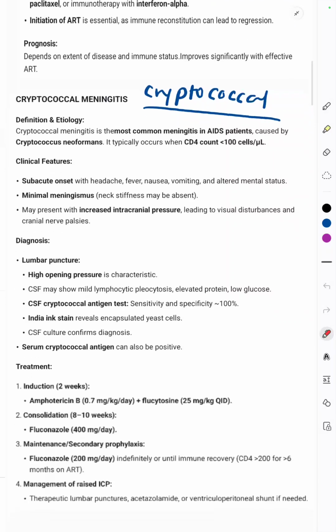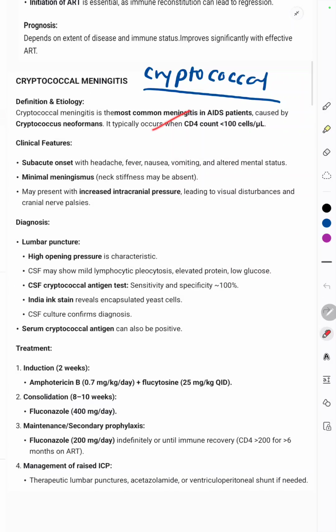Then the cryptococcal meningitis. Cryptococcal meningitis is the most common meningitis that is seen in AIDS patients. It is caused by Cryptococcus neoformans. It typically occurs when the CD4 count is less than 100 cells per microliter. The clinical features: it has a subacute onset with headache, fever, nausea, vomiting, minimal meningism, that is neck stiffness may be absent as well, and it may present with increased intracranial pressure leading to visual disturbances, cranial nerve palsies can be seen.